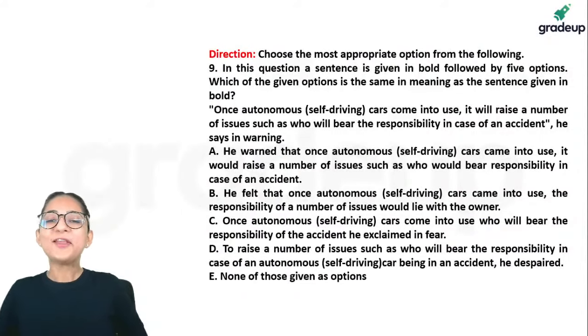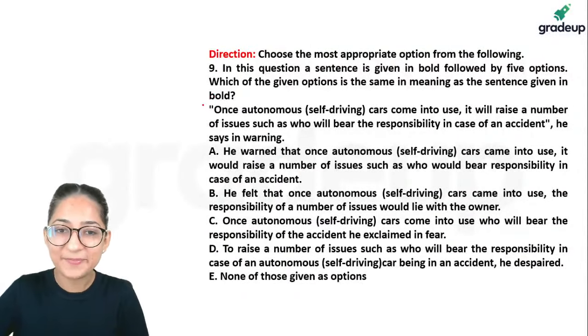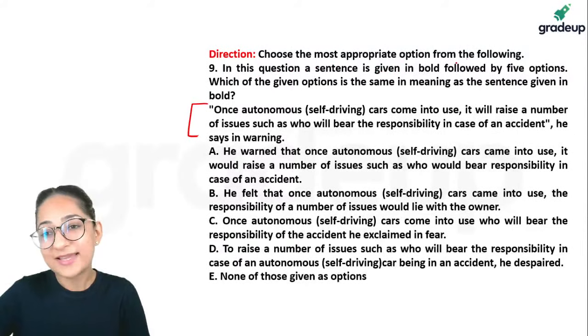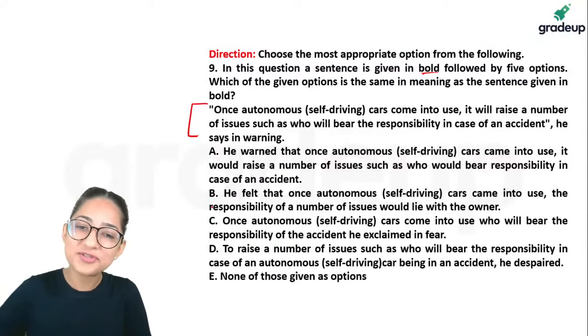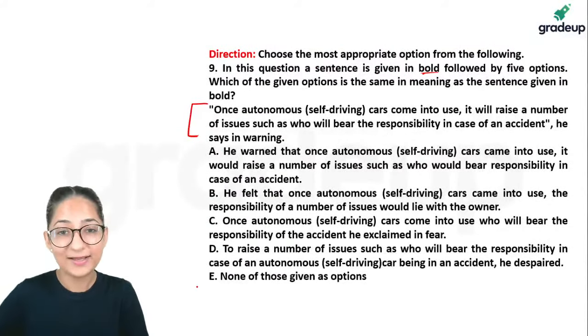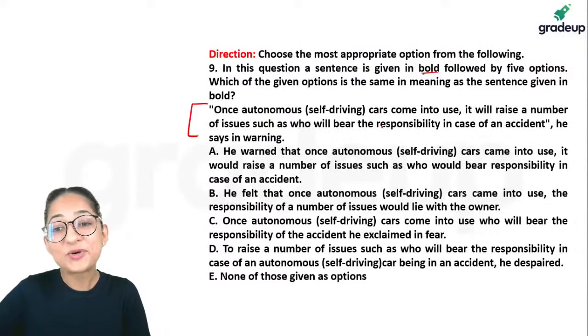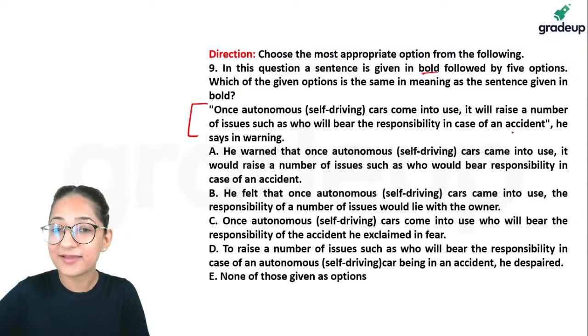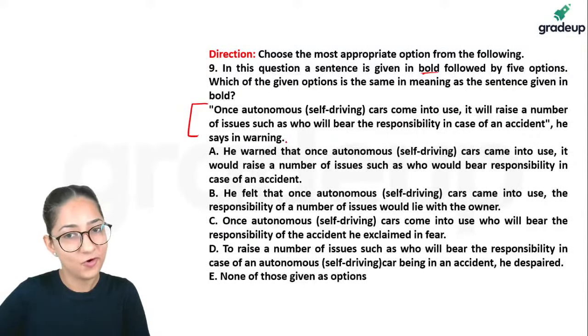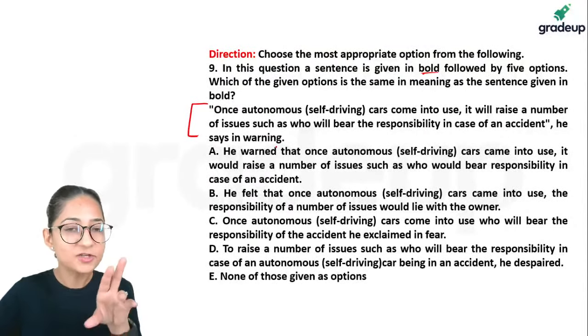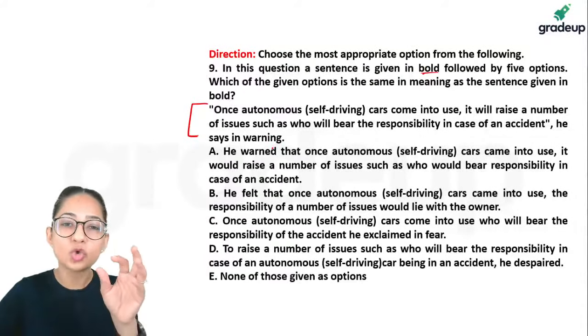This one, you again have to do the same thing. A statement is given to you. Choose the most appropriate option from the following. In this question, a sentence is given in bold. You have to choose the one that gives you the same meaning. Once autonomous cars come into use, it will raise a number of issues such as who will bear the responsibility in case of an accident, he says in warning. Another typical question type. Guys, I told you right at the beginning that these are the chosen questions.